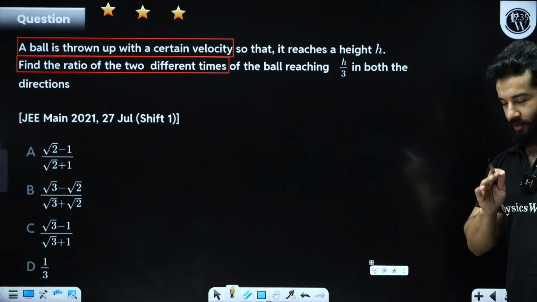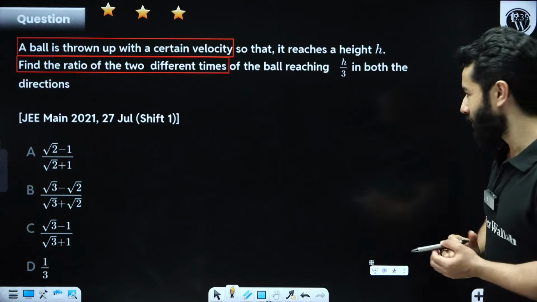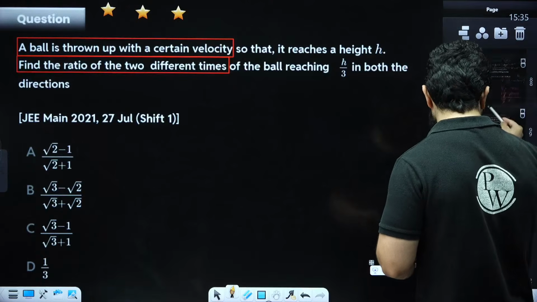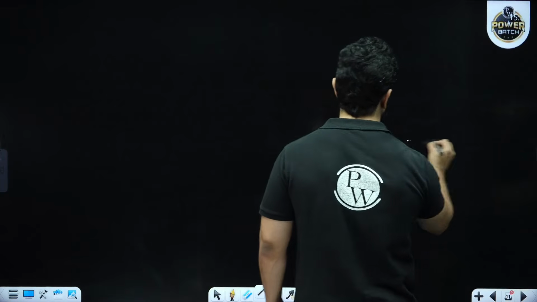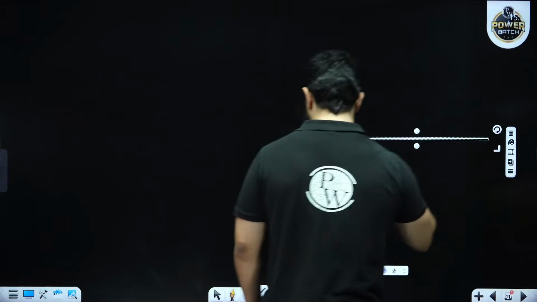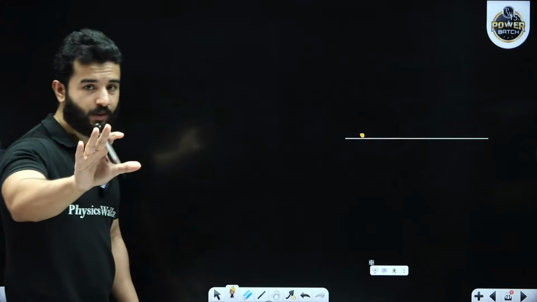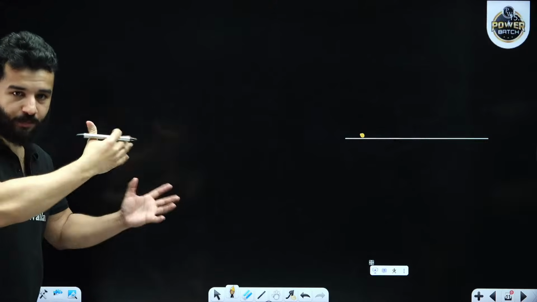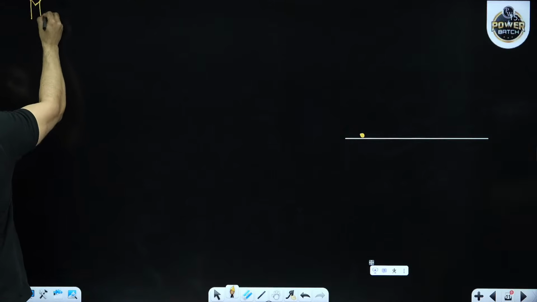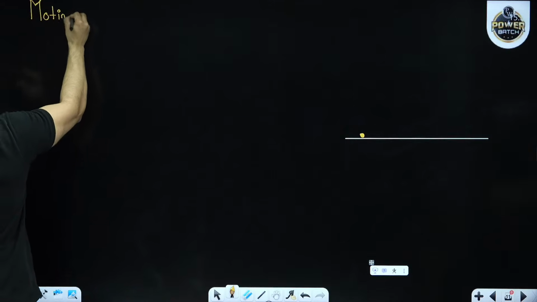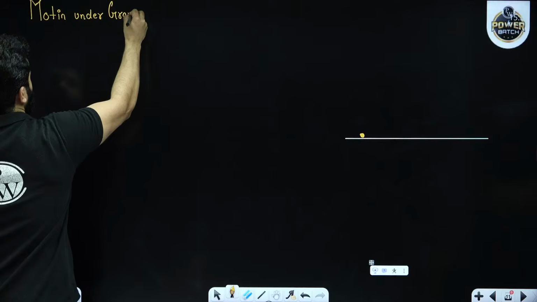All right. There are 2 ways to solve these questions. I'm going to give you the quickest way possible. See, many times I have told you this thing. Let me draw a diagram for you. Let's suppose a particle is thrown, and by the way, now I am talking about theory. I'm explaining you concept using this question, so pay attention. And the concept is motion under gravity.